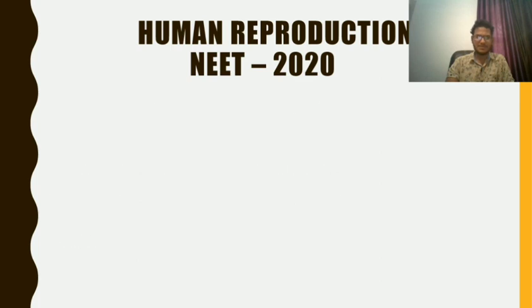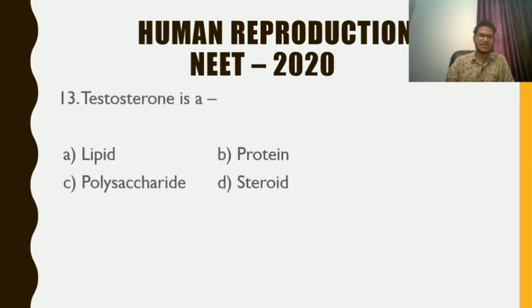Question number 13 for you. Testosterone is a lipid, protein, polysaccharide, steroid. My dear friends, testosterone is nothing but a steroid. It helps in the formation of the sperm and it also helps in making the bone strong. So it is a natural steroid, testosterone. Let's move on.